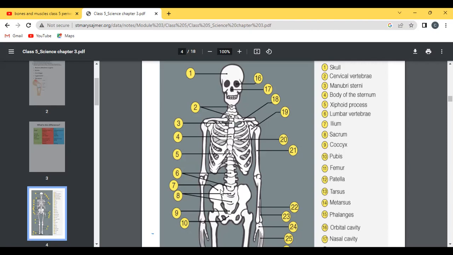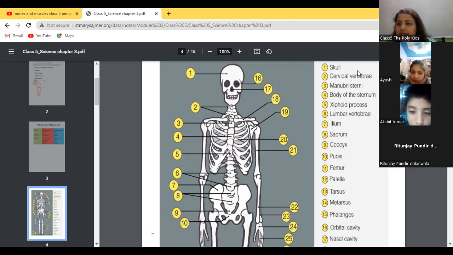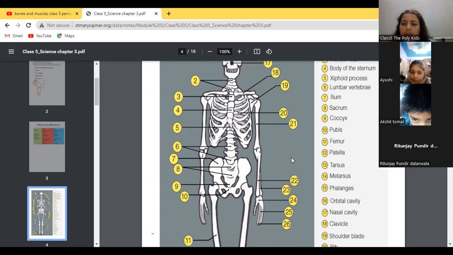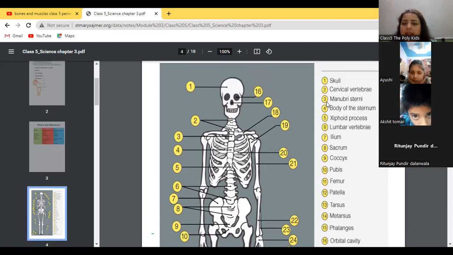Seven, this one is ilium. Then eight is sacrum. Then nine is coccyx and ten is pubis here. You can see all body parts here. Okay.